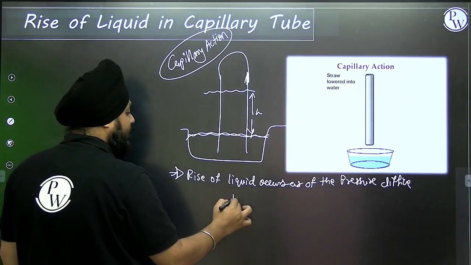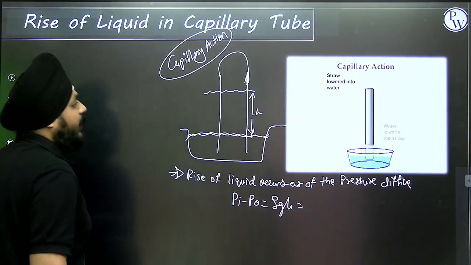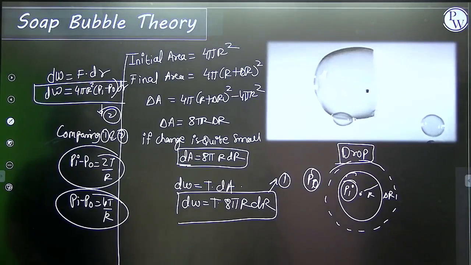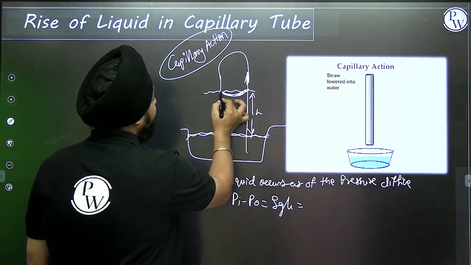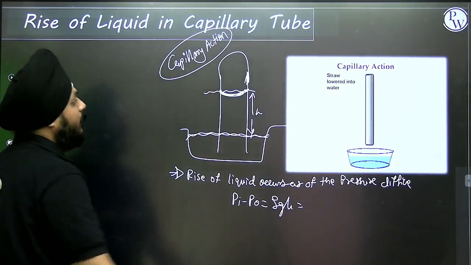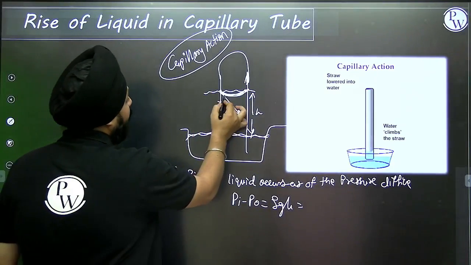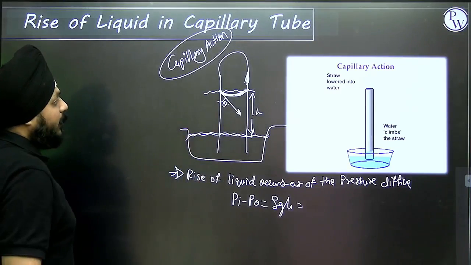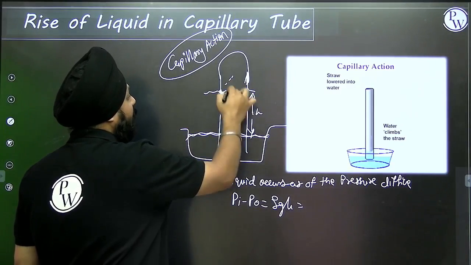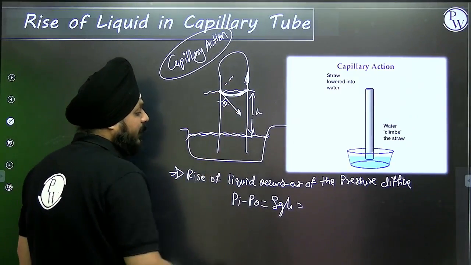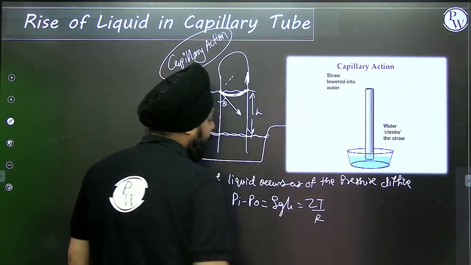So can I consider the pressure difference pi minus P0 as rho g h? And according to our previous theory, if a meniscus is formed at this capillary tube, then it acts like a stretched membrane. If the meniscus is acting, then this will be your angle of contact, and we are having the curvature for this meniscus. So can I compare this rho g h as 2t divided by r?